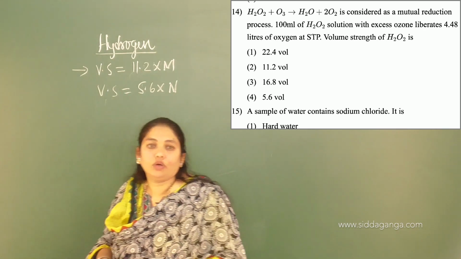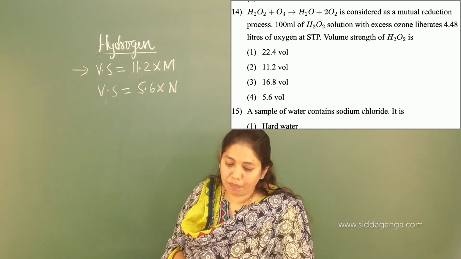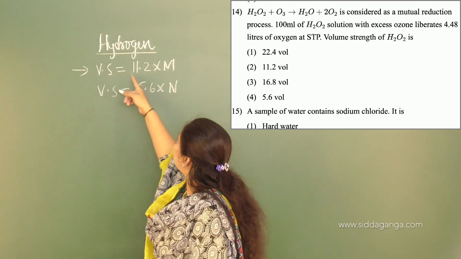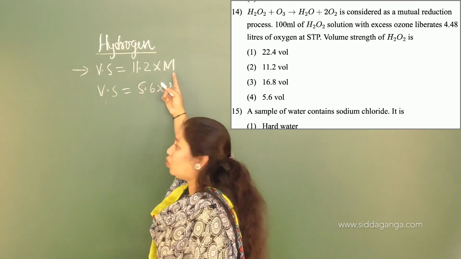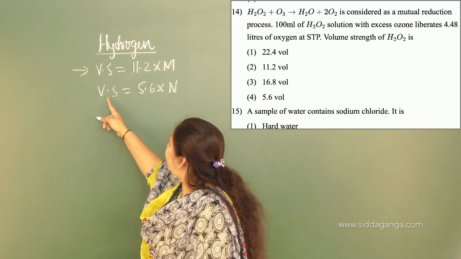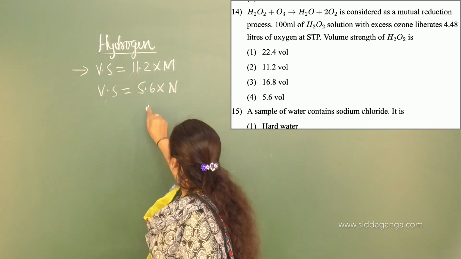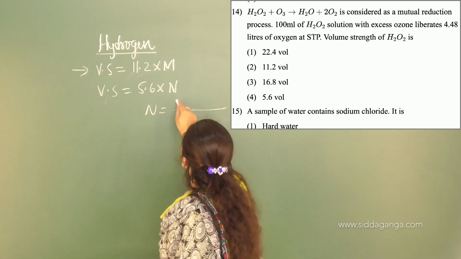Note down these two relationships. These are very, very important while doing the calculations, right? And you know that normality is equal to